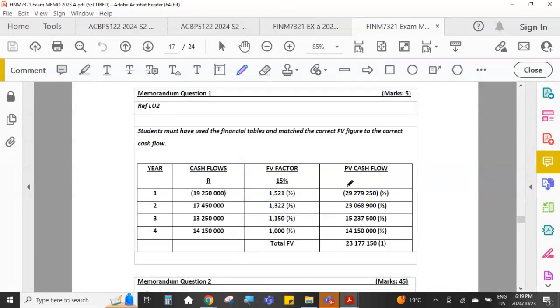Please don't forget to leave this amount negative. So this will be the negative cash flow out, and these 3 here, and we'll add those all together to get the future value. This over here, you can see, sorry, that is obviously just a typo on the memo. That is a future value. It is correct everywhere else. Future value factor, and the total future value is 23,177,150.